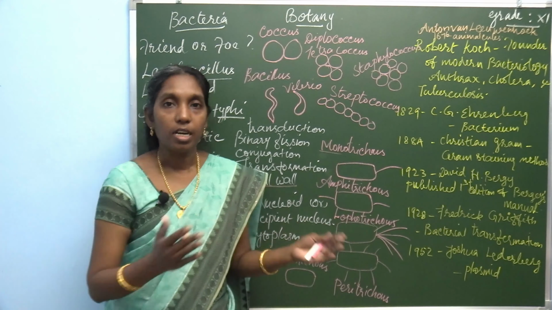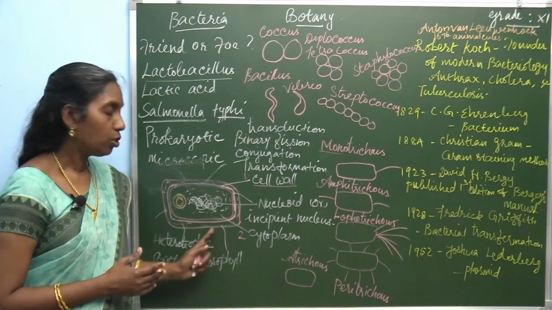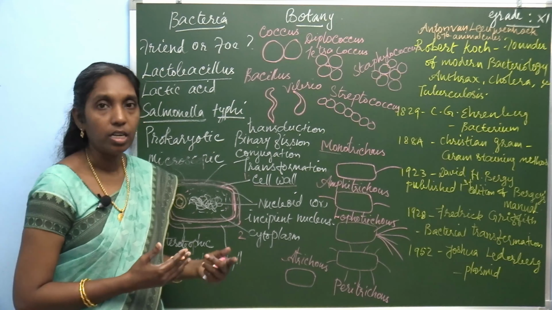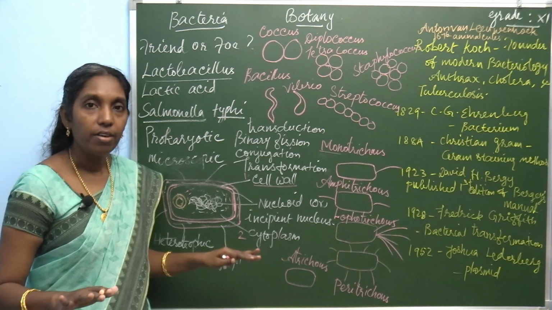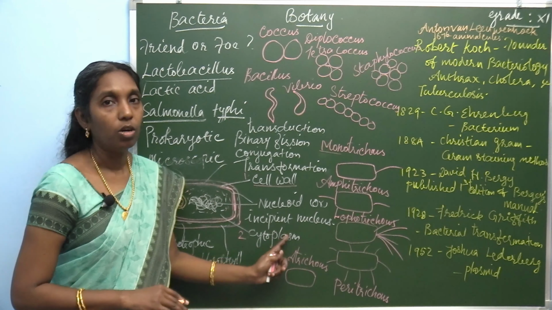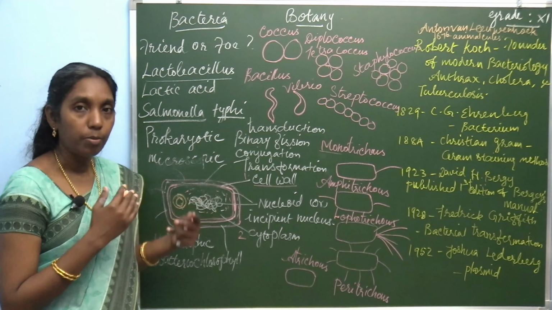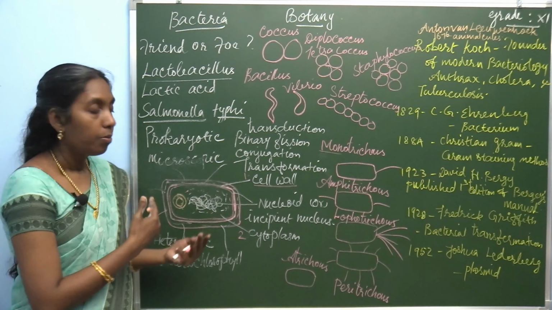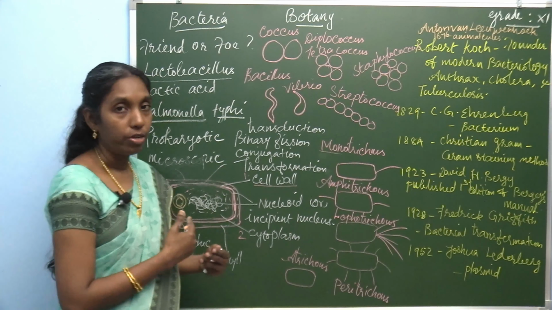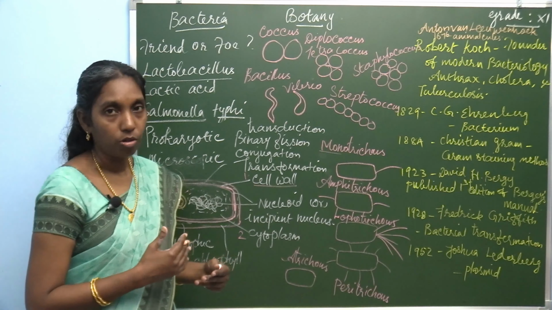And what are the general characteristic features? Generally, bacteria are prokaryotic and there is no well defined nucleus. It contains a nucleoid or incipient nucleus. And the cell wall, tell about the cell wall. Then the mode of nutrition, it is heterotrophic or autotrophic.